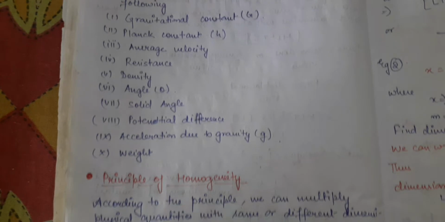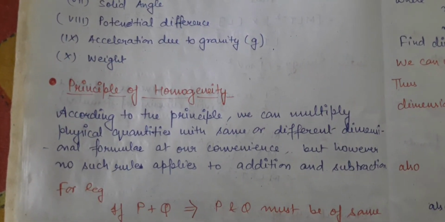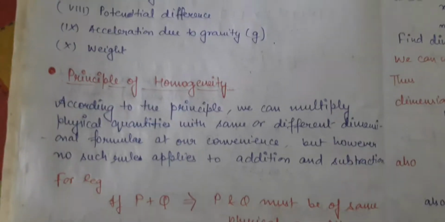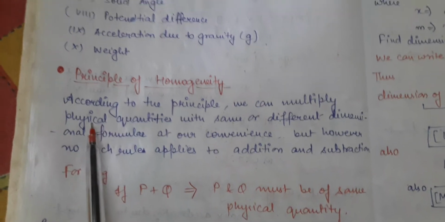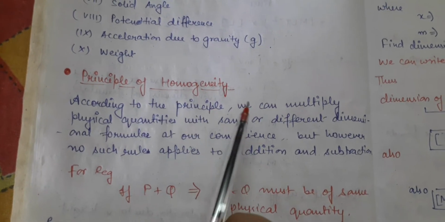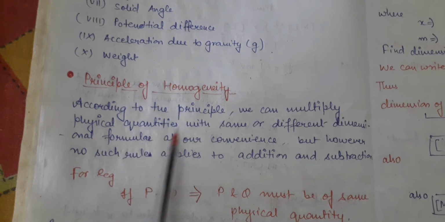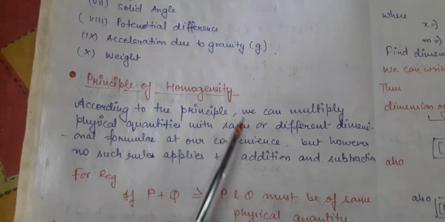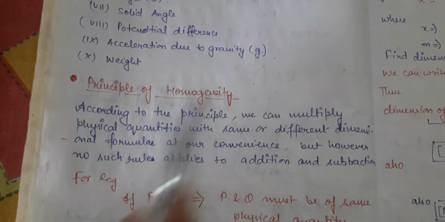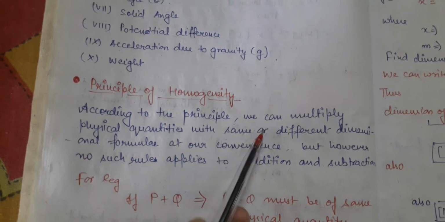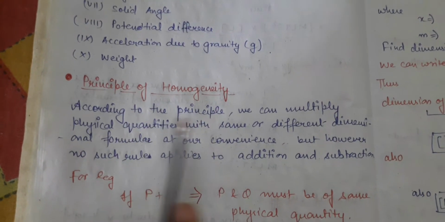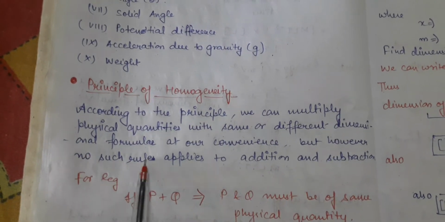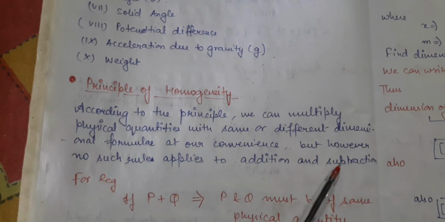Now the next important topic in this chapter is the principle of homogeneity. What do you mean by the principle of homogeneity? According to this principle, we can multiply physical quantities with the same or different dimensional formula at our convenience. Please focus on the definition. Means we can multiply. However, no such rule applies to addition and subtraction.